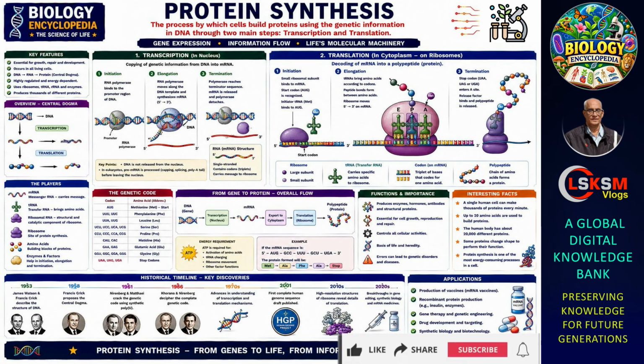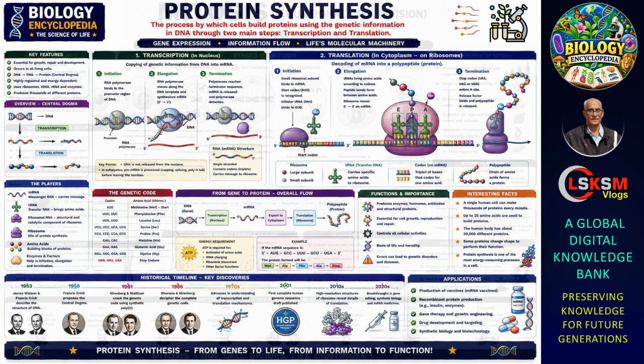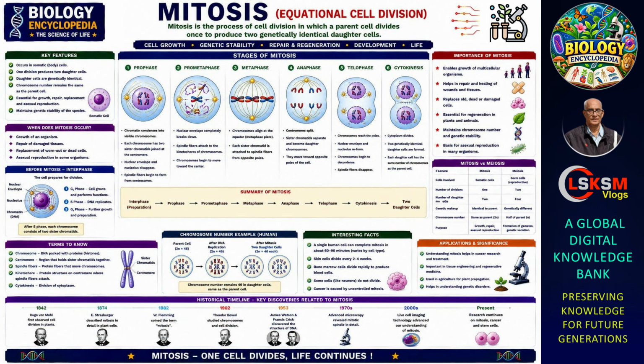Twenty-eight. Protein synthesis. Learn how cells use genetic information to produce proteins. Explore transcription, translation, mRNA, tRNA, ribosomes, amino acids, and the connection between DNA, RNA, and proteins.